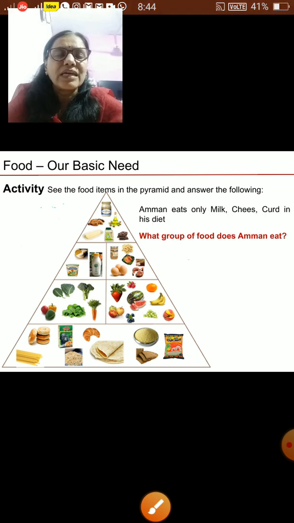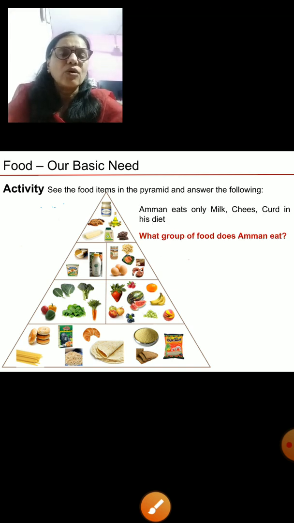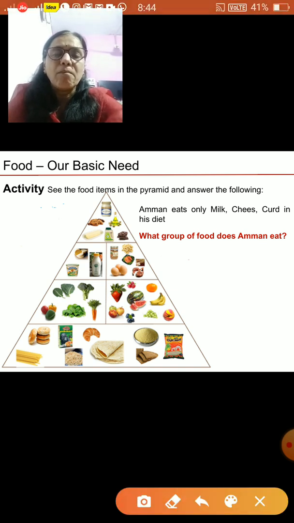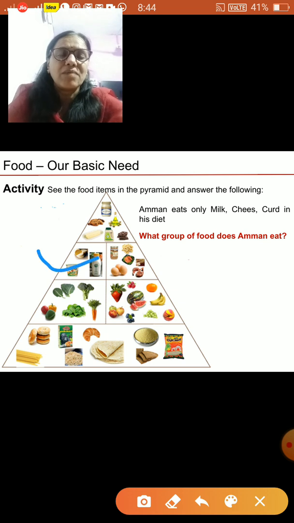Okay. Next one, Aman eats only milk, cheese, curd in his diet. What group of food does Aman eat? Tell me. What group is it? It is the milk group. Here is the milk group. Correct? So this is the milk group from where Aman selects his food.